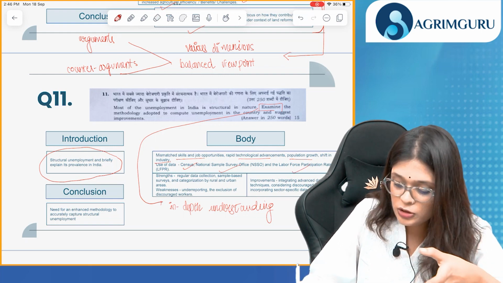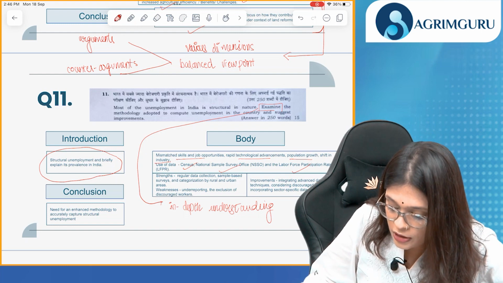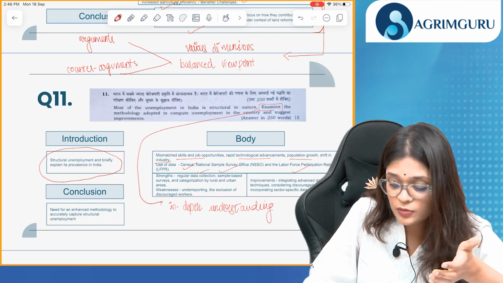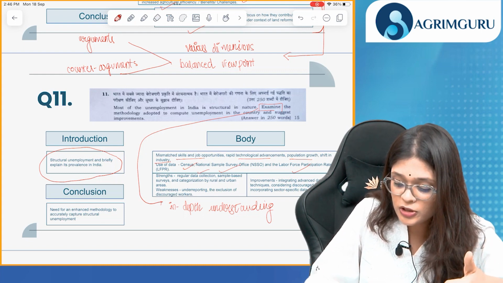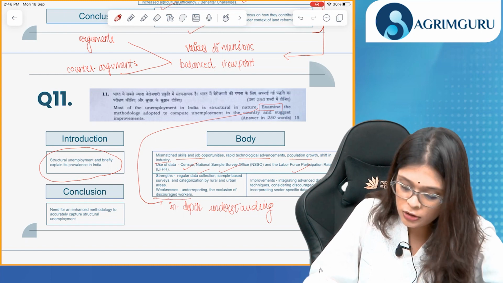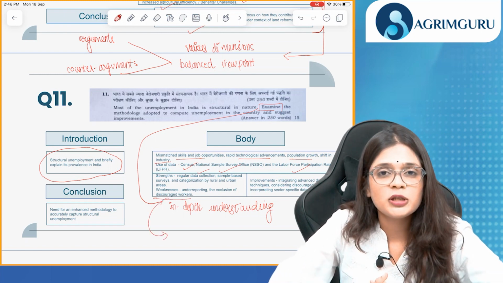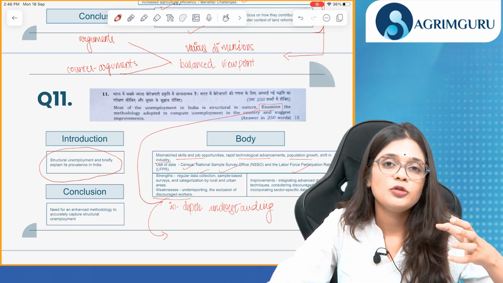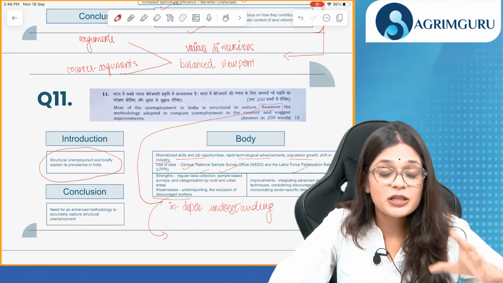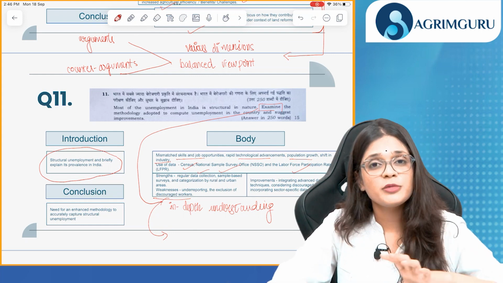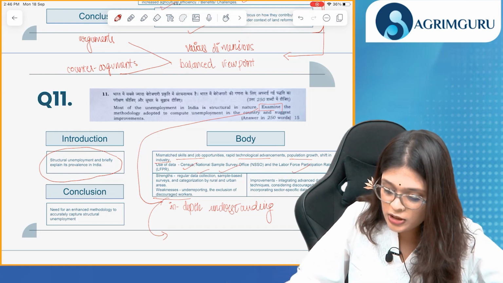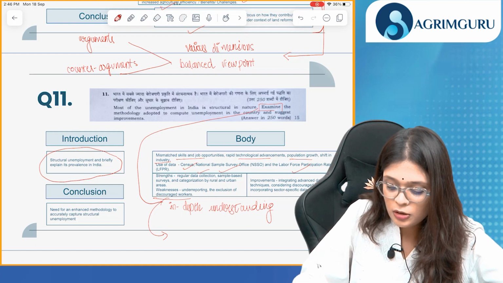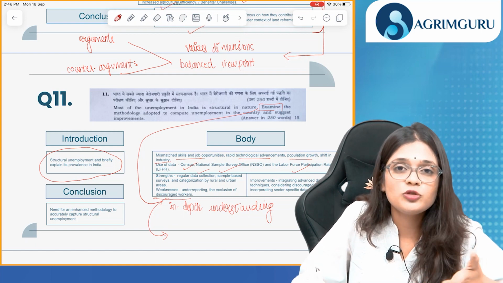Okay, what are the strengths of these methodologies? Regular data collection, sample-based survey, and categorization by rural and urban areas. Talk about the weaknesses as well: underreporting, exclusion of discouraged workers. What are discouraged workers? Discouraged workers are those who think that they do not have any opportunity to work in the economy. They think that their skills will never fulfill the requirements of the economy, of the industry. So there's a mismatch between skills and job opportunities. And because of which, they leave and look like they do not seek jobs.